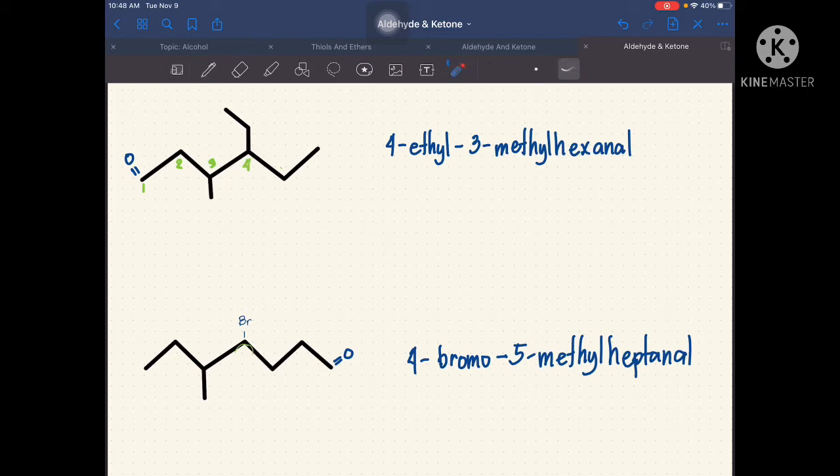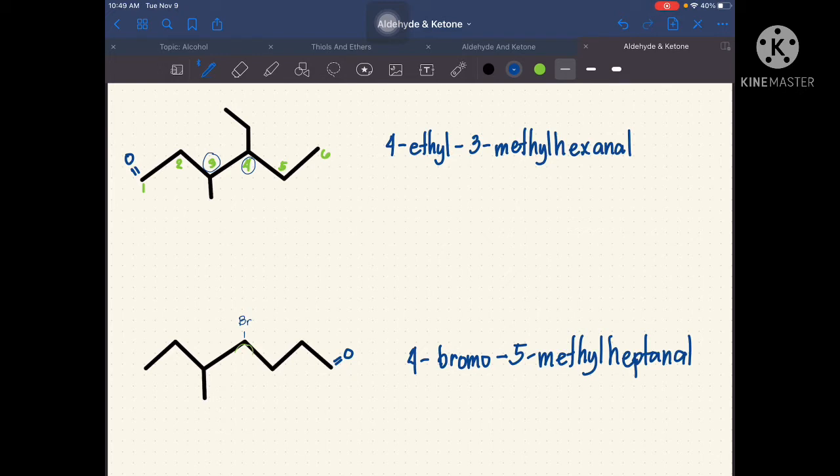So, ngayon, saan ba tayo iikot na para makakuha tayo ng maraming number of carbon atoms? Let's try going up. 4, 5, 6. Paano kapag dire-diretso tayo? We have here 4, 5, 6. So, it's just the same. So, pwedeng diretsohin na lang natin. We have here 5 and 6. Now, let's locate our substituent or our side chain. So, it is located in carbon number 3 and in carbon number 4.